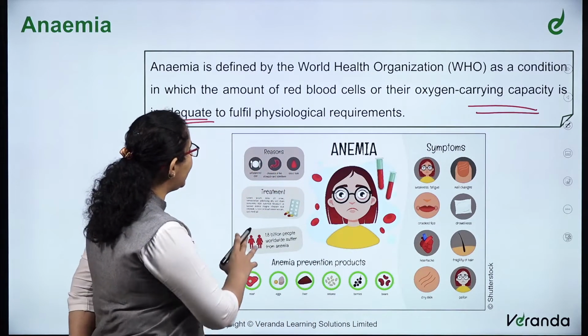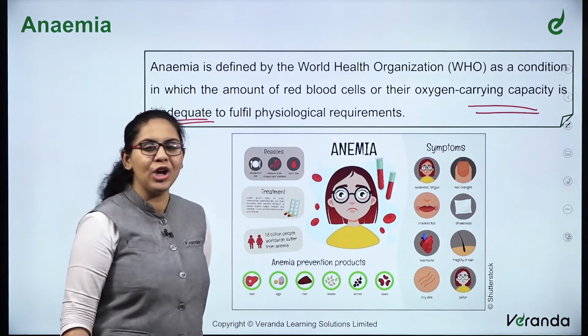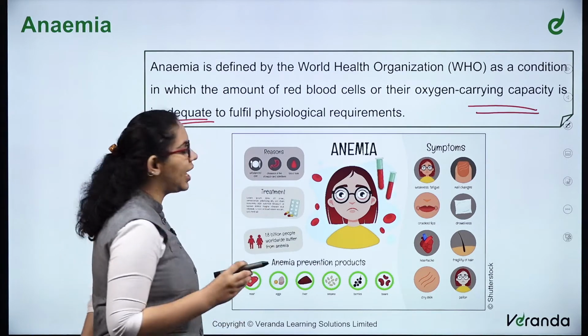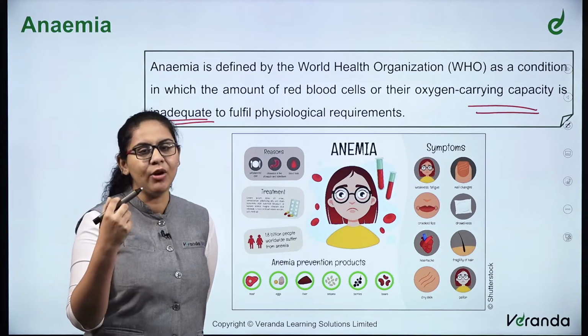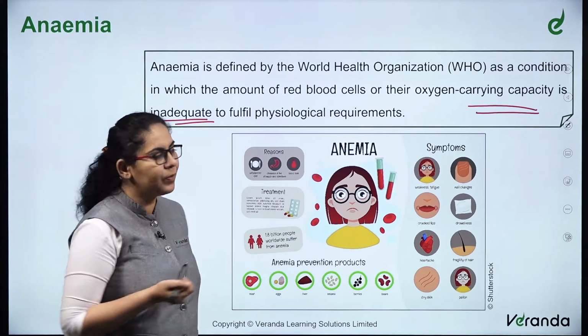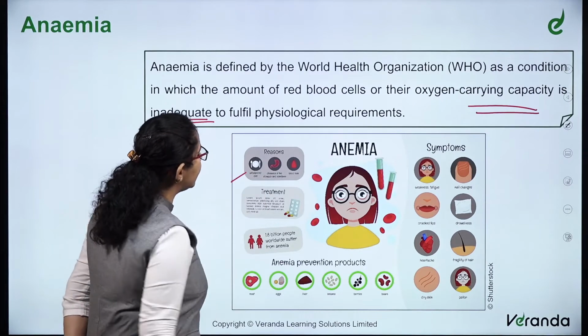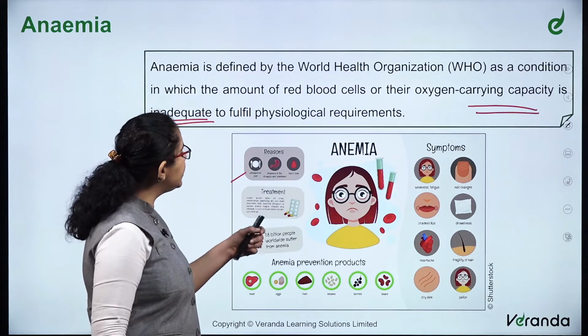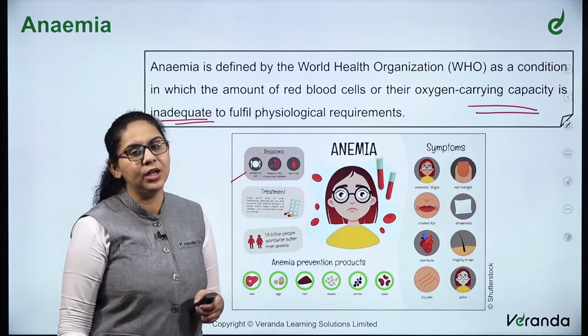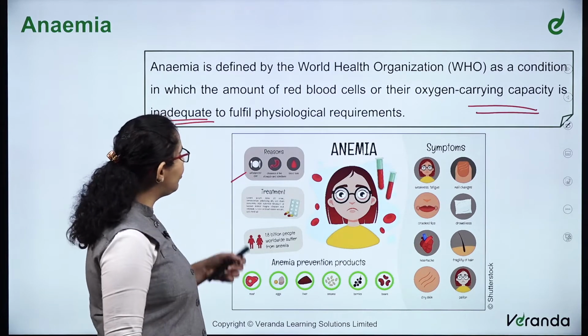Next comes what are the reasons. In this chart you can see what are the reasons. It is unbalanced diet. Iron deficiency anemia is of multiple types, but iron deficiency anemia is very popular in India. So it can be unbalanced diet, it can be some diseases related to stomach and intestines, it can be blood loss. Then what is the treatment?